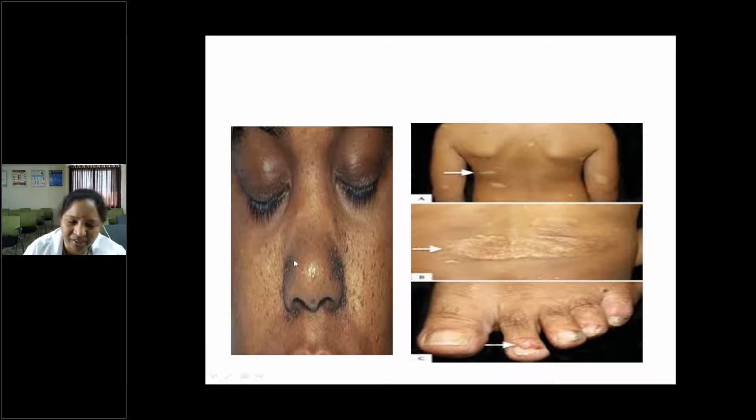Adenoma sebaceum. It mimics acne, but it's not acne. These adenoma sebaceum lesions are observed in which condition? Tuberous sclerosis. Even though it's a neurocutaneous syndrome, it is usually associated with mental retardation, and regression of milestones.